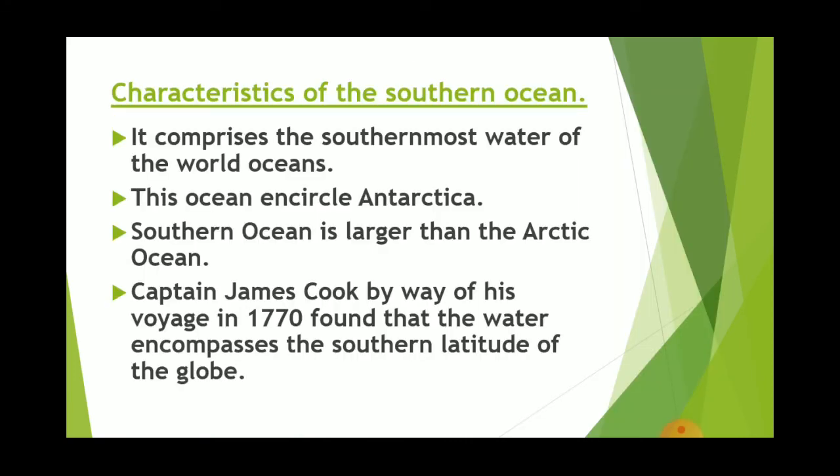What is the characteristics of Southern Ocean? It comprises the southernmost water of the world ocean. This ocean encircles Antarctica. Southern Ocean is larger than Arctic Ocean. Captain James Cook, by way of his voyage in 1770, found that the water encompasses the southern latitude of the globe. So you can say that he was the person who discovered this ocean.